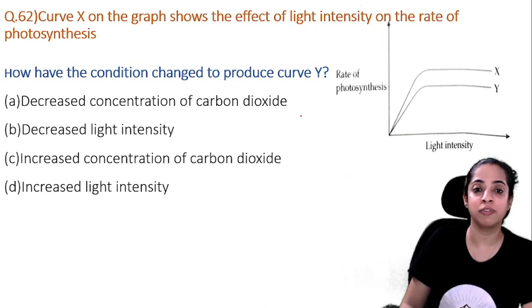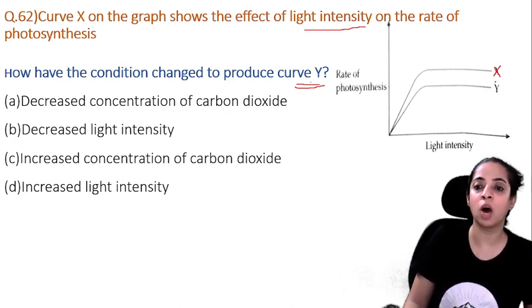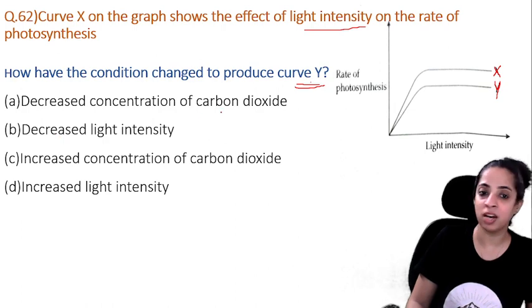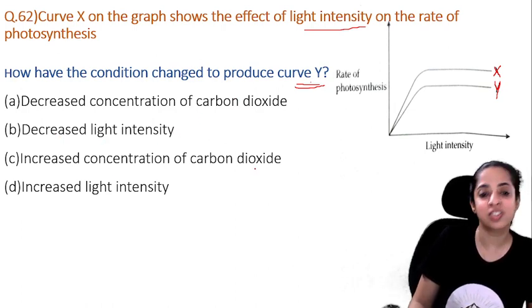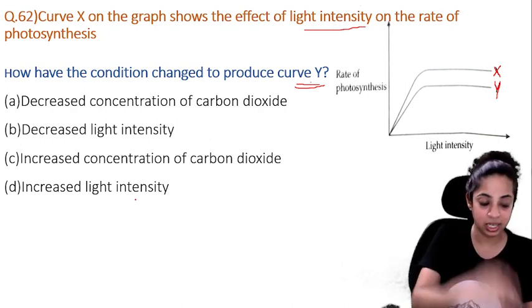Curve X on the graph shows the effect of light intensity on the rate of photosynthesis. How have the conditions changed to produce curve Y? So what is curve X? The effect of light intensity. Now what has changed so that my new curve is Y? Has the concentration of carbon dioxide decreased, or light intensity decreased, or increased concentration of carbon dioxide, or increased light intensity? Tell me the answer quickly.